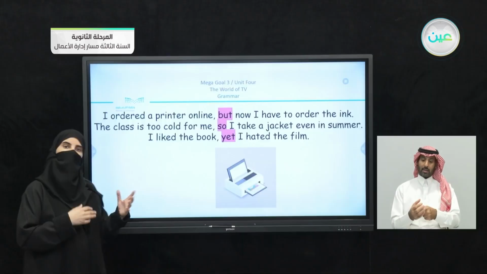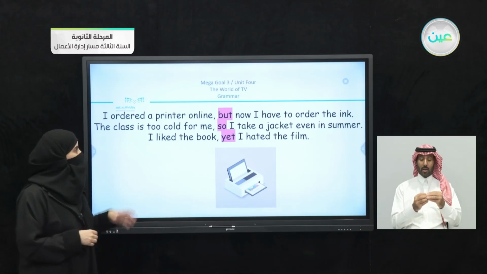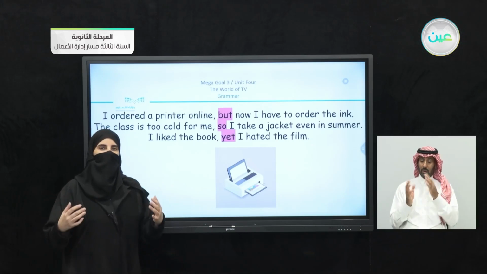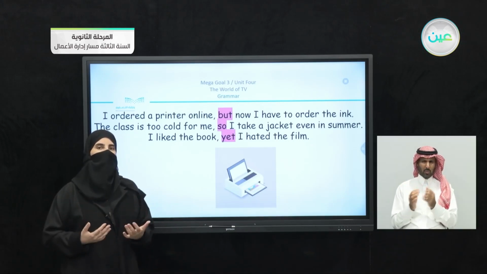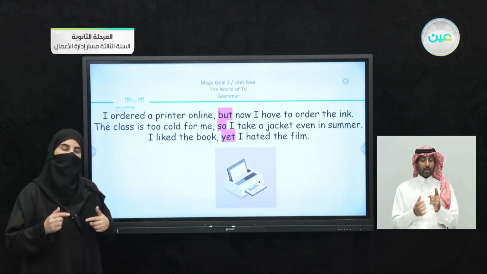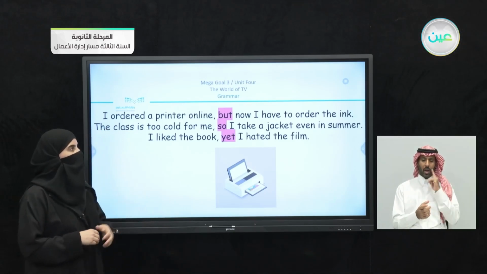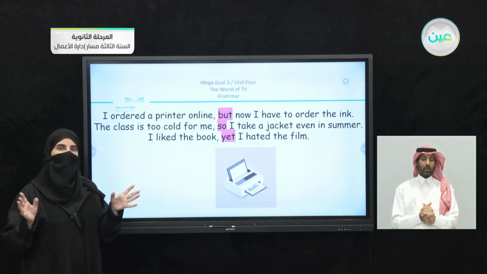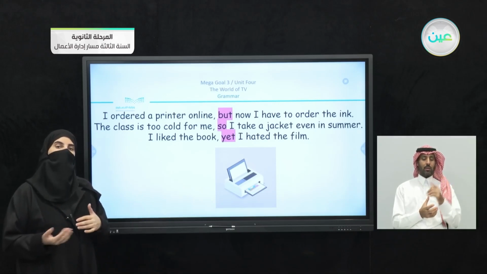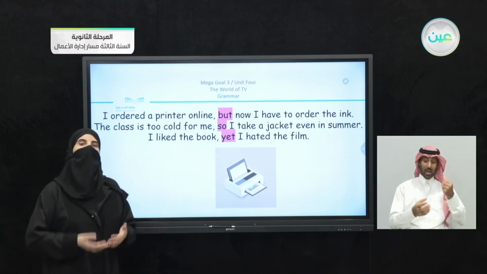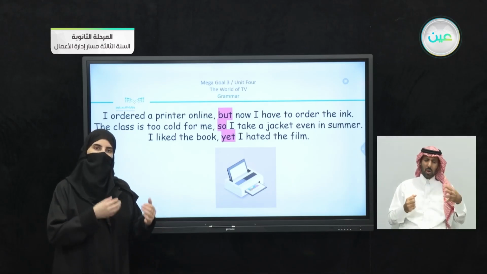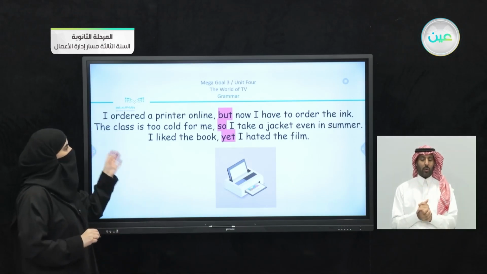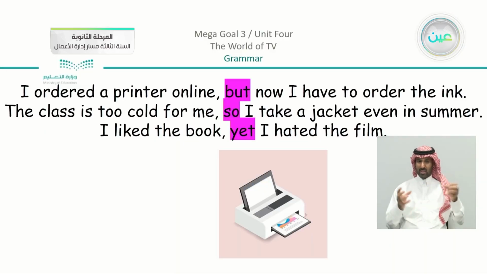The same applies in the second sentence. The class is too cold for me. So this is an independent clause. I can give you information here and tell you that the class is too cold for me. The second clause, or the second idea, is I take a jacket even in summer. I join the two ideas. You can see that they have different meanings by using the correct conjunction. So why do you take a jacket even in summer? Because the class is too cold for me. I can say this in another way using a conjunction: the class is too cold for me, so I take a jacket even in summer.